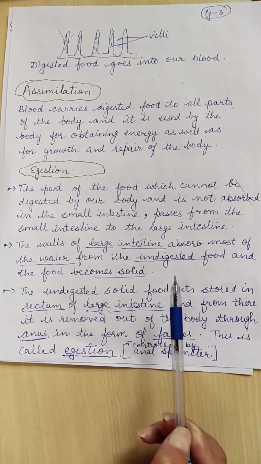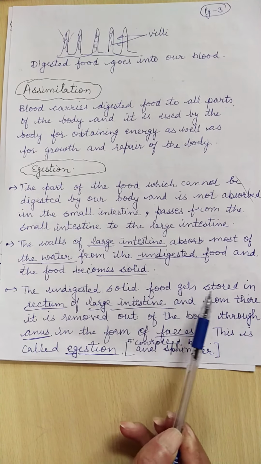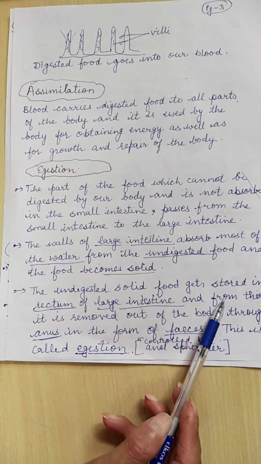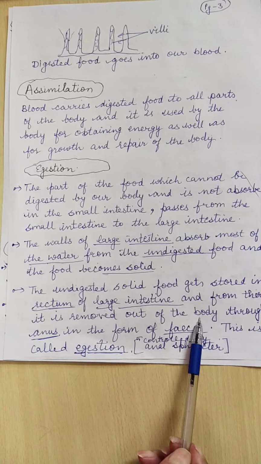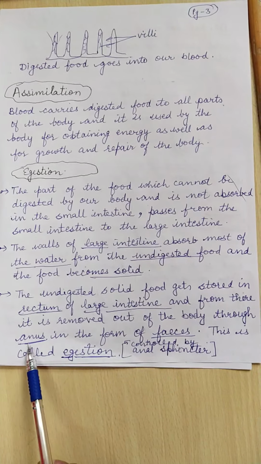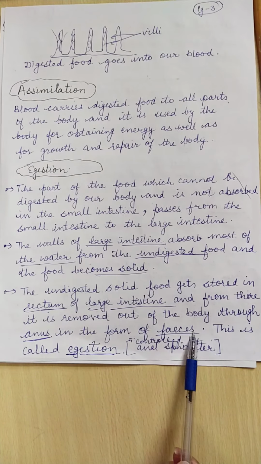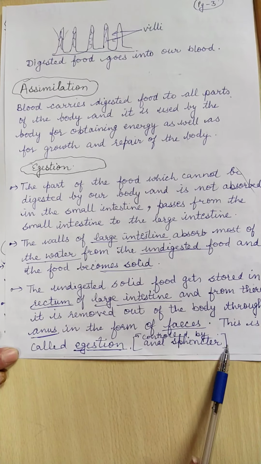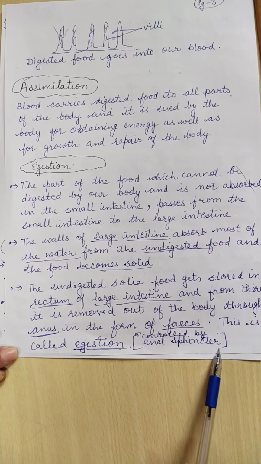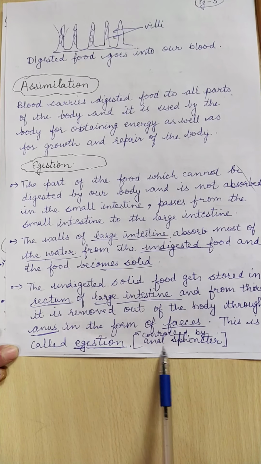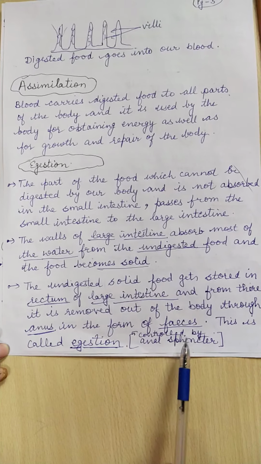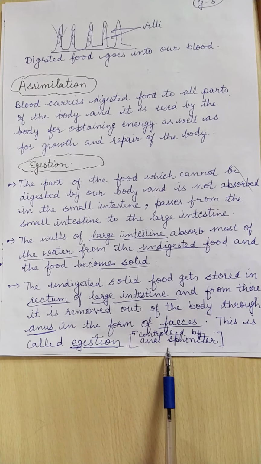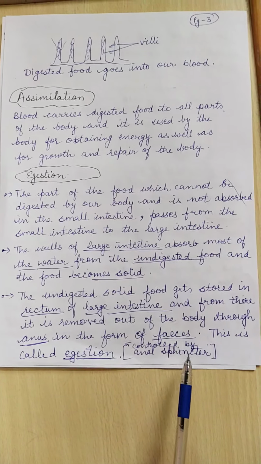That undigested solid food gets stored in the rectum of the large intestine, and from there it is removed out of the body through anus in the form of feces. At the anus, there are special type of muscles present which are called as sphincter muscles, which contract and expand for the movement of feces out of the body. This is all about nutrition in human beings.